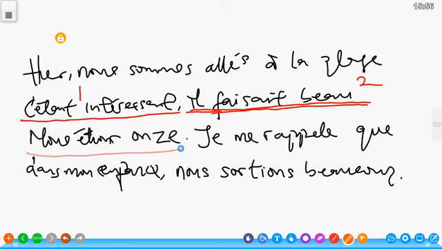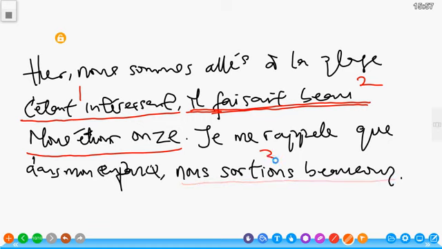And then, an action that you used to do in the past, the main function of imperfect. Nous sortions beaucoup. I remember when I was in my childhood, we used to go out a lot. That's another function of imperfect.